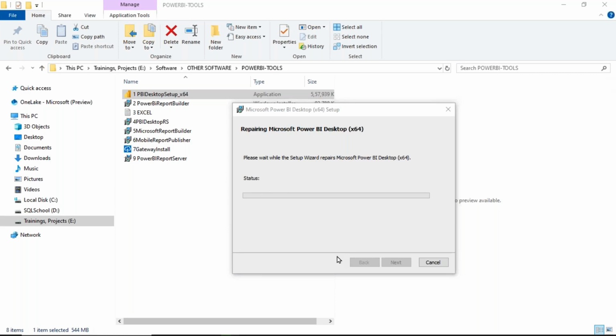Why are we doing this? What's the purpose of this? Let's see. The main purpose of this Power BI Desktop tool is to design reports. What reports? There is something called interactive reports, and we are going to design them. What does it mean? Interactive reports.